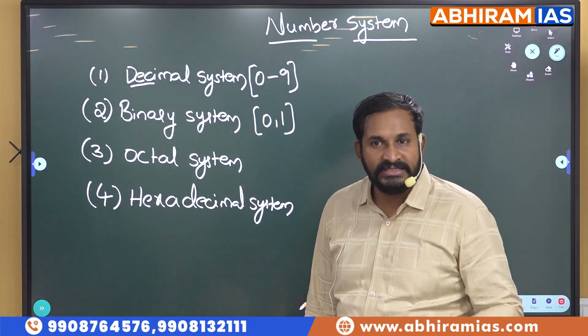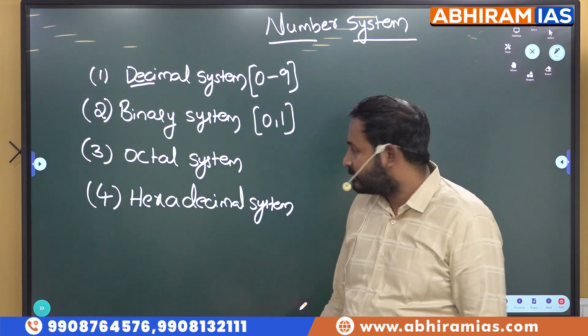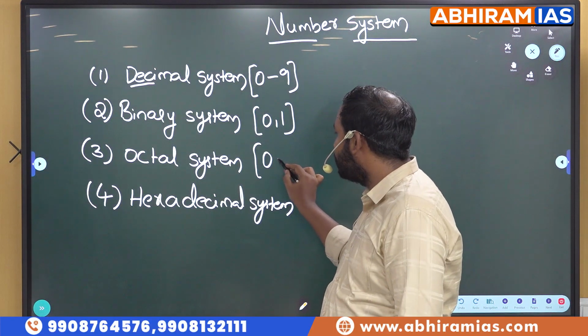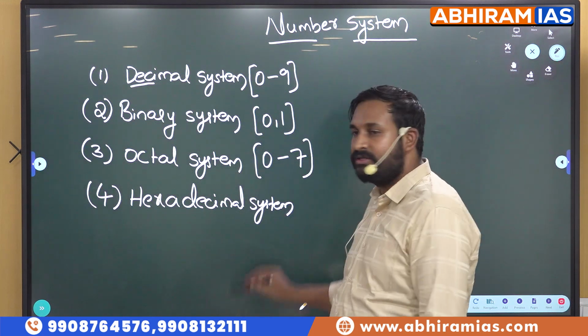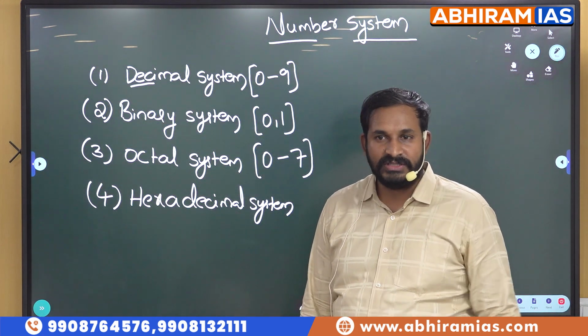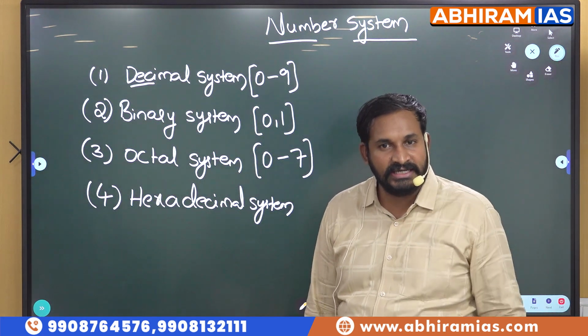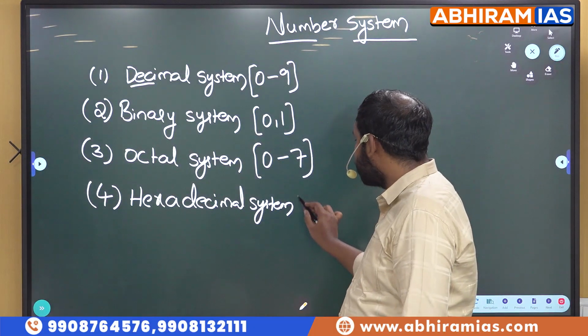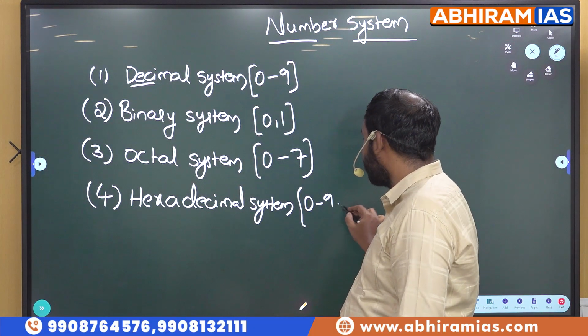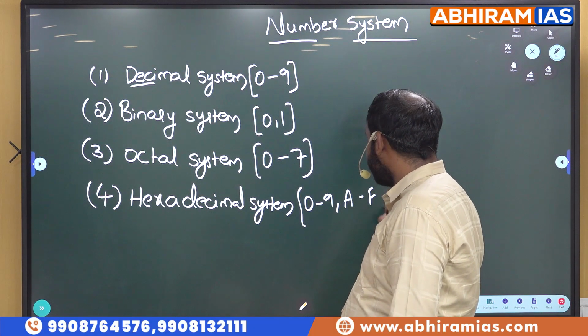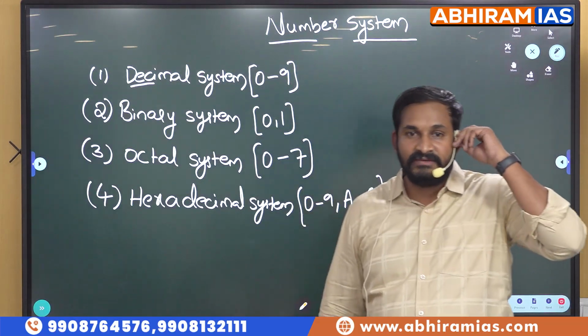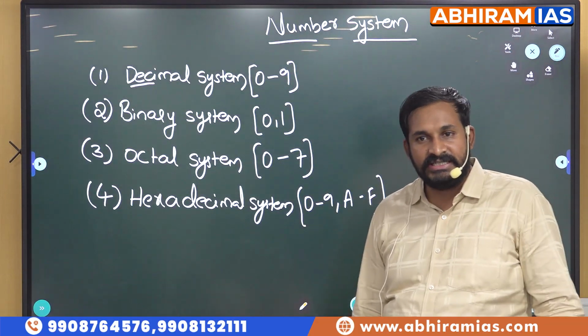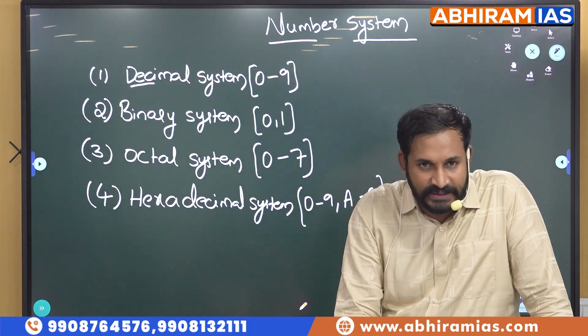That is the reason we call it binary system. And next, in octal, we will discuss digits from 0 to 7, 8 digits. And hexadecimal means we will discuss from 0 to 9 and then A to F. So total 16 we will have. About these 16 digits they will speak in the hexadecimal system.